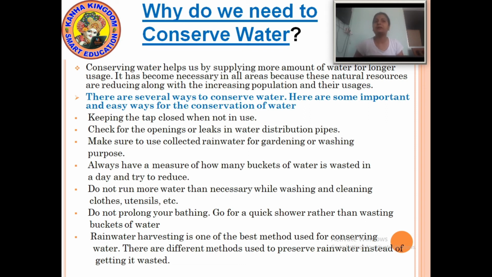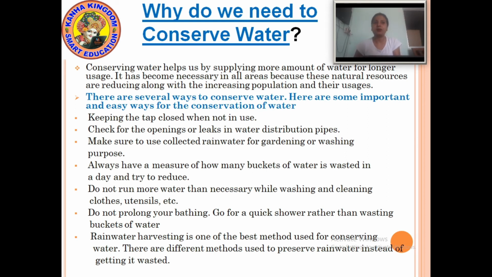Now it has become very necessary in all areas. Why? Because water is a natural resource, and these natural resources are reducing because our population is increasing. If population increases, the uses of water also increase. So what do we have to do? We should conserve the water.